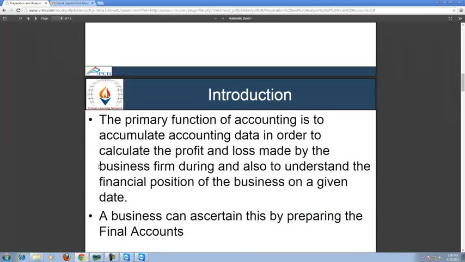Now, introduction. The primary function of accounting is to accumulate accounting data in order to calculate the profit and loss made by the business firm during the period, and also to understand the financial position of the business on a given date. A business can ascertain this by preparing the final accounts.